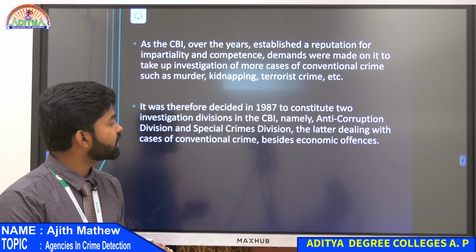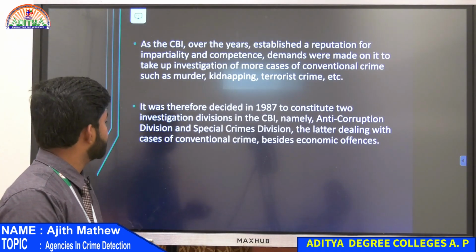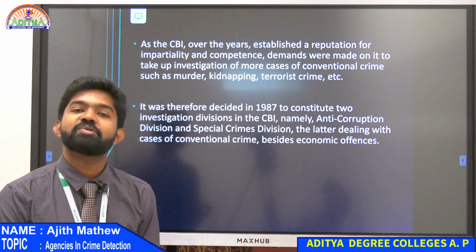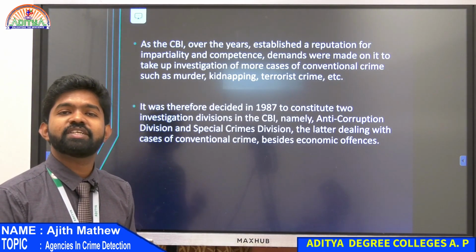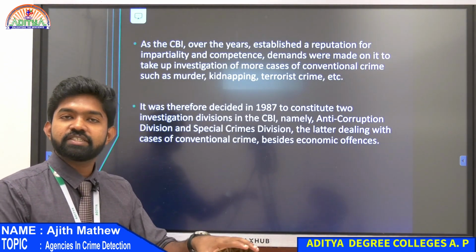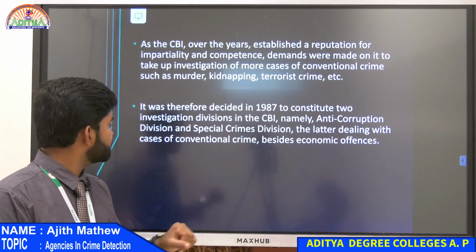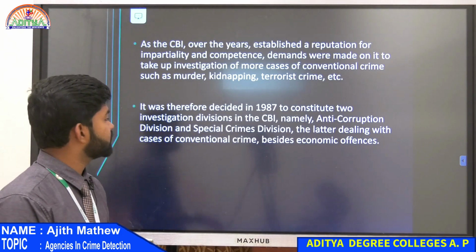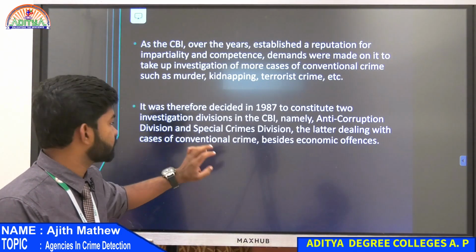The first one is the Anti-Corruption Bureau. There was the Anti-Corruption Bureau and the Special Crimes Department. So to check all these crimes and corruption, and to take the main load off the CBI, they started two more separate divisions. First was the Anti-Corruption Division and second was the Special Crimes Division. That was started in 1987.